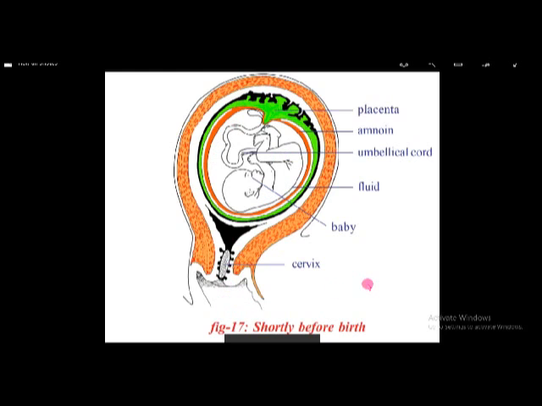And after birth, when the baby comes out, then mammary glands become active. That means the breast in females becomes active, and they release milk. The first few days' milk is called colostrum. It contains so many valuable immune factors. They are very essential for the development of the baby. It stimulates the immune system of the baby, so it is very important for the baby. This is about childbirth.